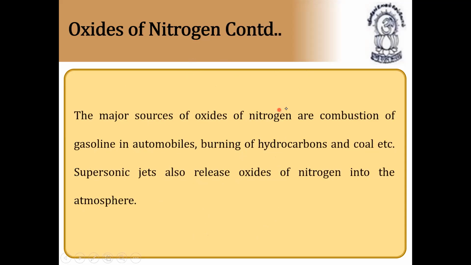The major sources of oxides of nitrogen are combustion of gasoline in automobiles, burning of hydrocarbons and coal, etc. Supersonic jets also release oxides of nitrogen into the atmosphere. And when the nitrogen percentage increases, it will automatically combine with the oxygen in the atmosphere and form nitric oxide, which results in the formation of lightning.